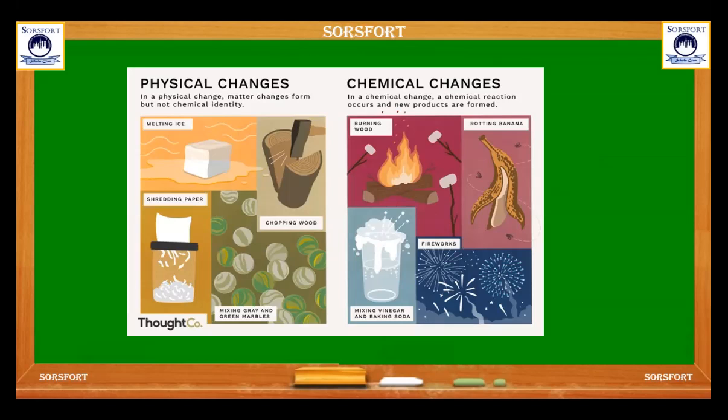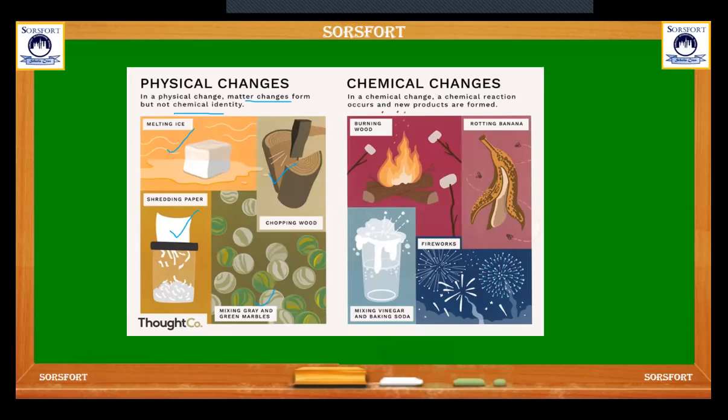In physical changes, matter changes form but not chemical identity. In physical changes, only the matter changes, not the chemical. There is no chemical reaction in physical changes. For example, melting ice, chopping of wood, sliding paper, mixing gray and green marbles. These only change the physical appearance, not any chemical changes.